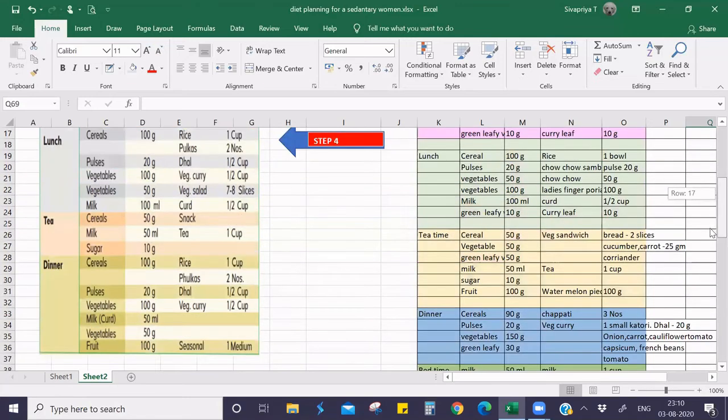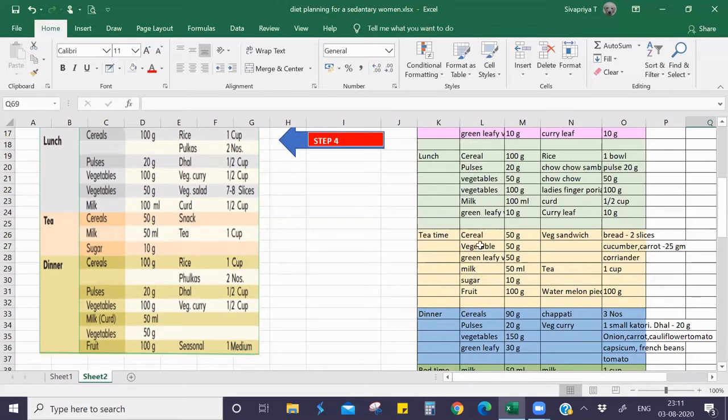Then coming to lunch. Cereal is 100 grams, that is rice 1 bowl. Pulses is for sambar. I have given chow chow sambar. So I have added 20 grams of pulses for sambar and chow chow 50 grams. Then for vegetable, lady's finger poriyal, 100 grams of lady's finger has been added. Then for milk exchange, I have given 100 ml of curd and then curry leaf for seasoning, sambar and poriyal as well as curd. So this is the menu planning for lunch.